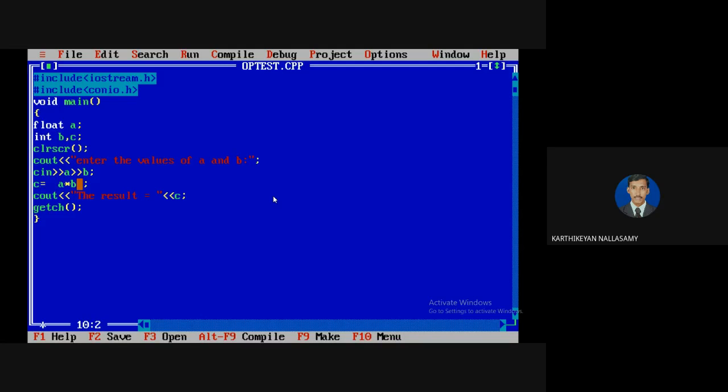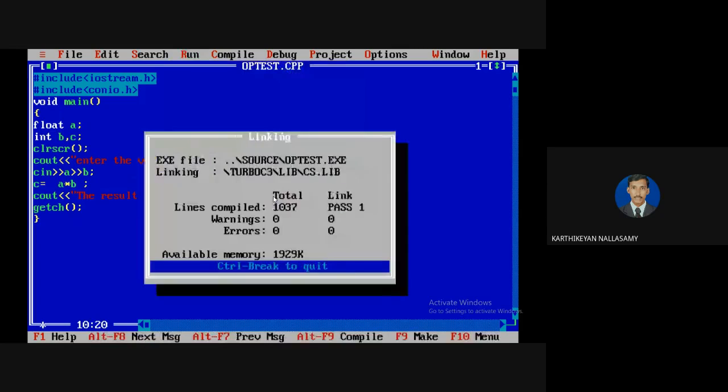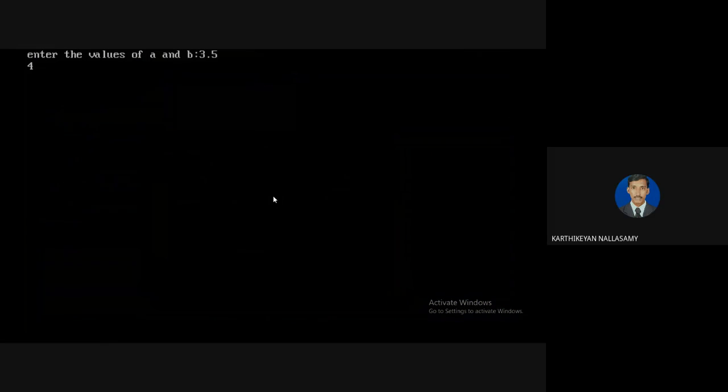Then after that, there is an assignment operation. The result of this calculation is float, but here C is an integer. So it needs to convert from float to integer, and loss of information is possible. For example, I'm going to define like this: 3.5, 4. Actually, we might think 3 into 4 is not correct, but 3.5 into 4 must be performed because A star B is an integer and float. So 4 into 3.5, the answer is 14.